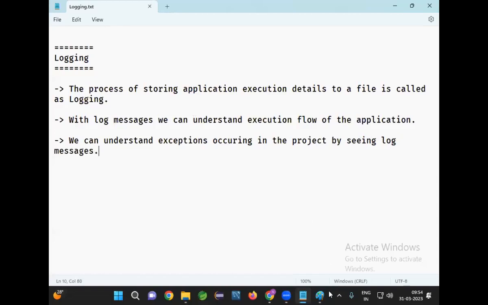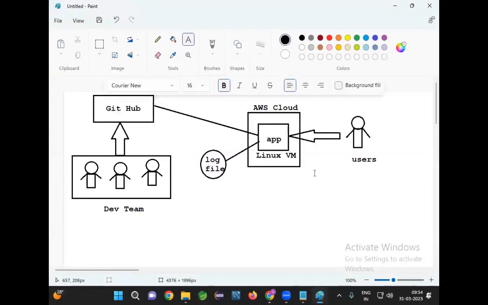Users are accessing our application and they are trying to perform some operations in the project. Sometimes functionality is working, sometimes functionality is not working. So today morning, 7 o'clock, customers complained that they are not able to log in into the project. But from 10 o'clock, they are able to log in into the project.